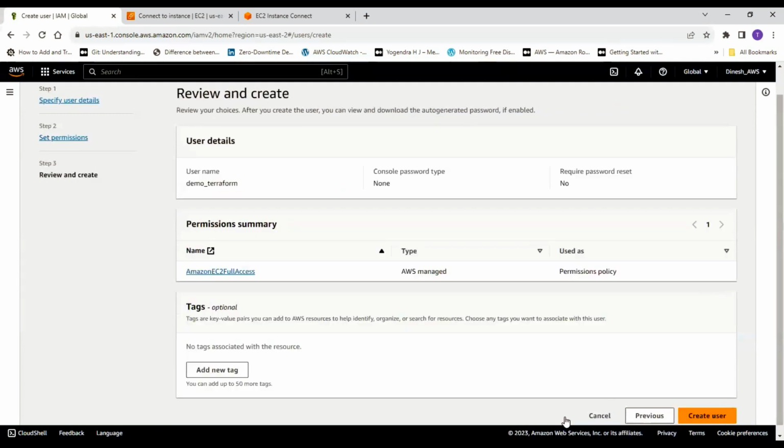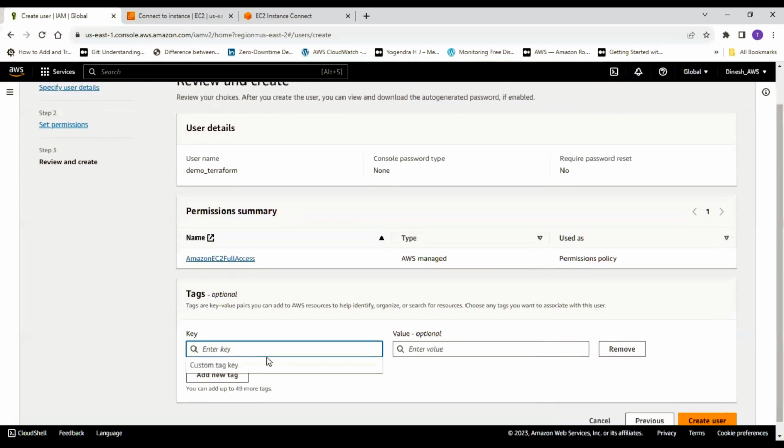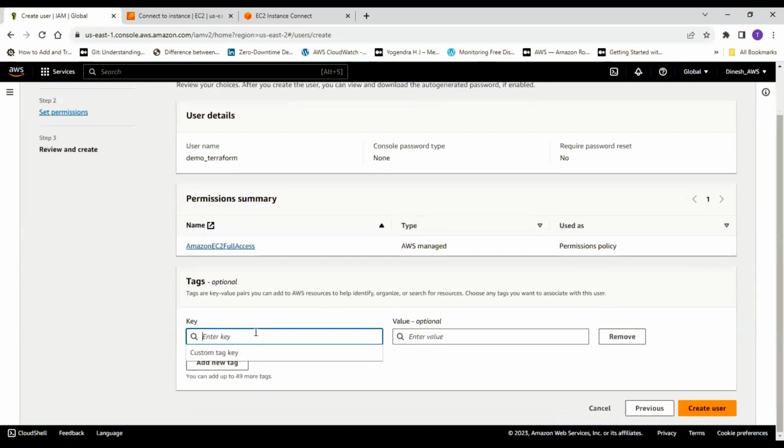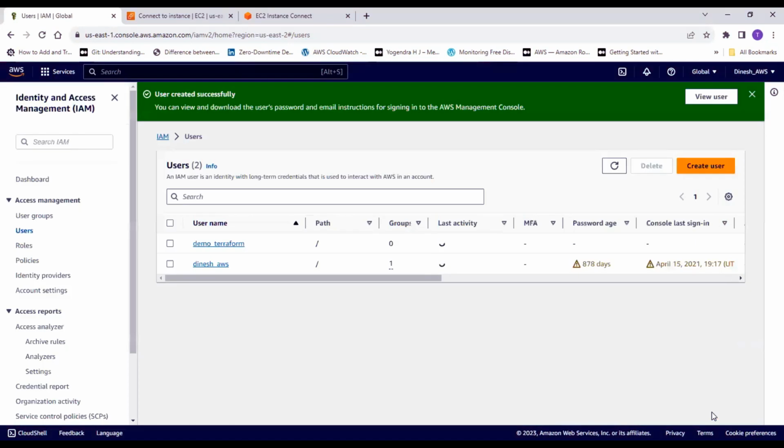Now, let's give it a tag called demo. Let me give it as a demo. And the environment which I'm creating is developer, whatever, and give that. Now I have created a user.